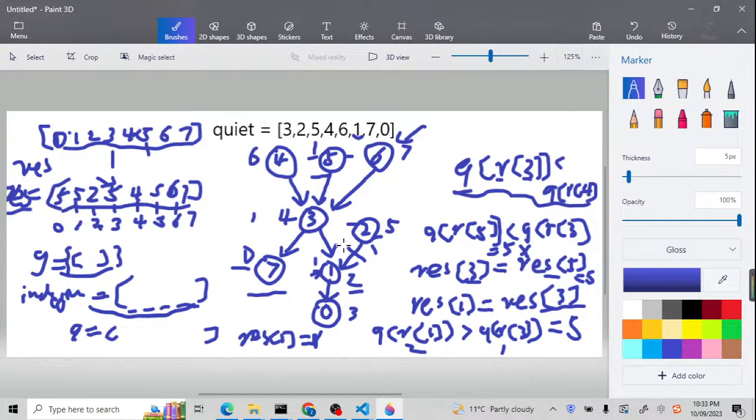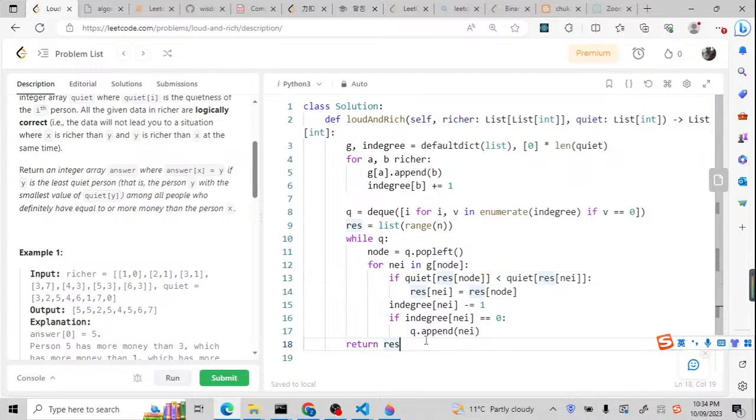According to this design of the topological structure, it solves this problem, because 6 is always richer than 0, 5 is always richer than 0, and then we just need to check the values of 5 if it is less than 0. So 1 is less than 3, so we're going to update it. But while updating, it will be updated like this with the quiet result of the node. This is a little bit difficult to find in this formula. Now I finished all my code.